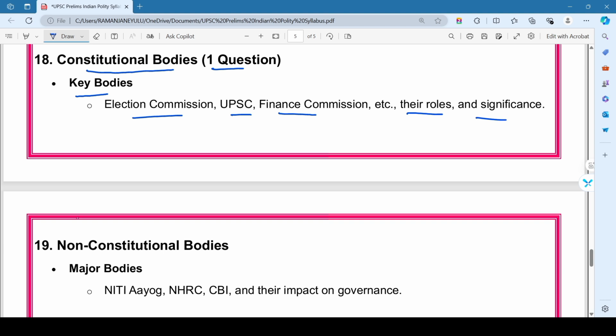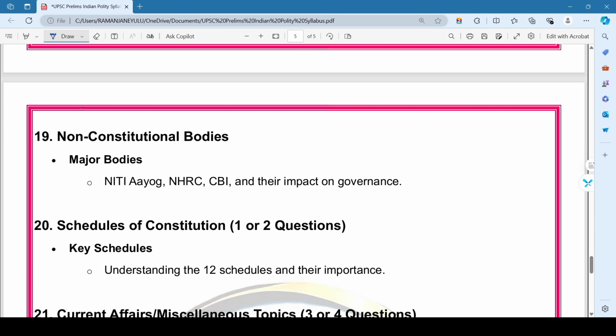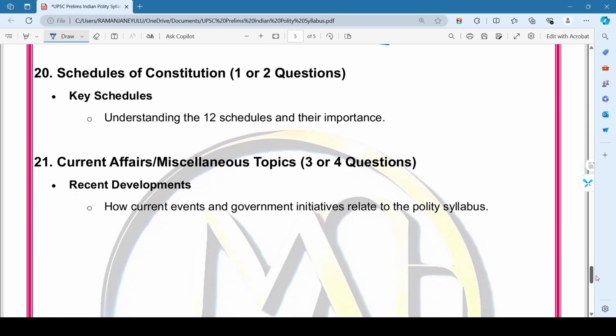And also the 19th chapter, that is non-constitutional bodies. They are NITI Aayog, National Human Rights Commission, CBI, and their impact on governance. So this is all about the constitutional and non-constitutional bodies in the Indian Constitution.